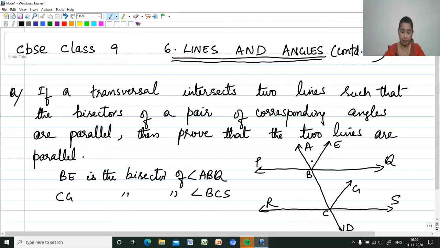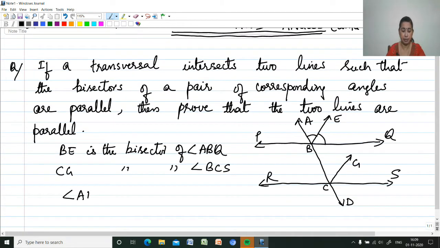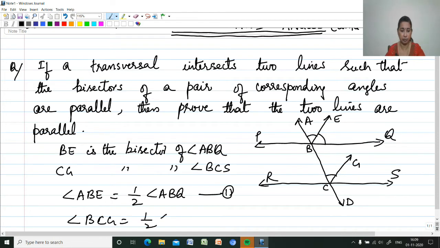So it is given that BE is the bisector. So what can we say? If BE is the bisector, these two angles will be the same. So angle ABE is equal to half of angle ABQ, which is equation number 1. In the same way, angle BCG is half of angle BCS, because CG is the bisector. So angle BCG is equal to half of angle BCS, which is equation number 2.